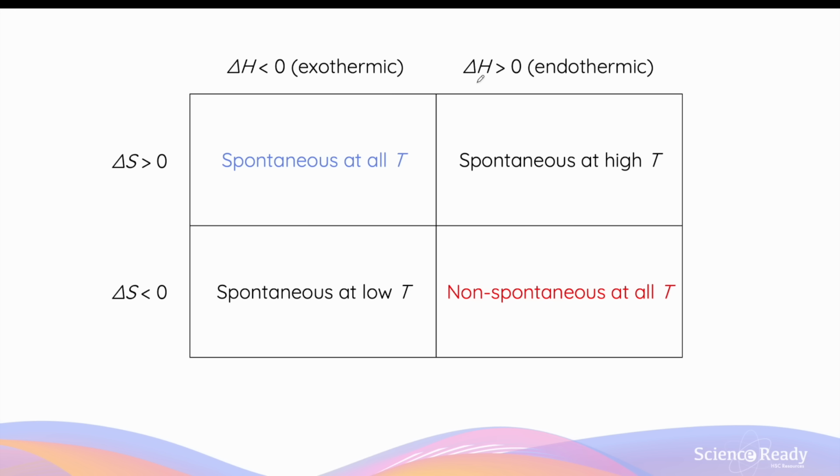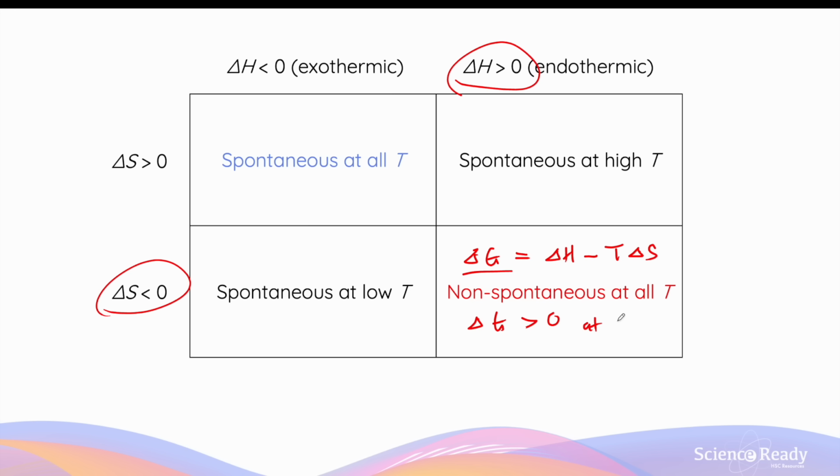Now, the last scenario is where both your enthalpy change and your entropy change are unfavorable. Neither of them are drivers of spontaneity. So in this case, when you're trying to calculate Gibbs free energy, your ΔH is positive and you're subtracting a negative number. So you have a double negative, so that means you'll be adding another positive value. In this case, it doesn't matter what your temperature is, the sum of the equation, which is your ΔG, will always be positive. So your ΔG here is always positive at all temperatures. So this reaction or process would be non-spontaneous.